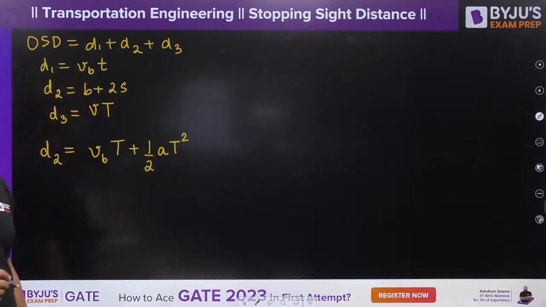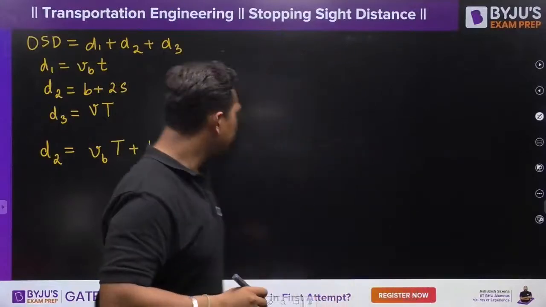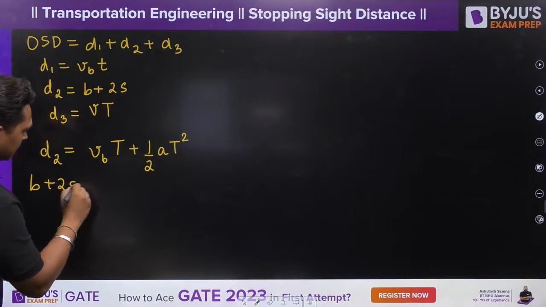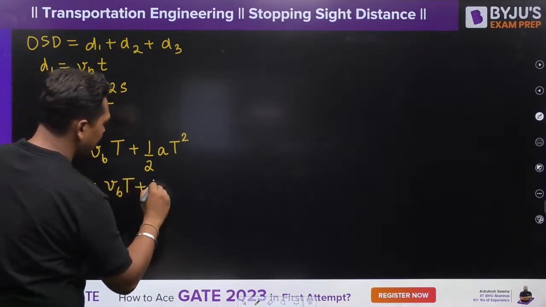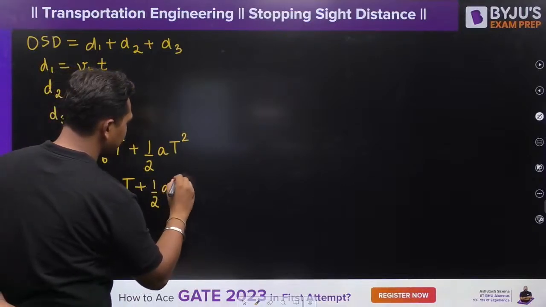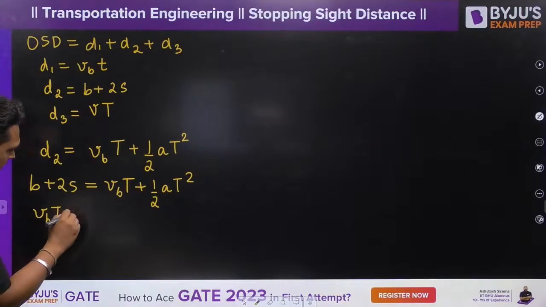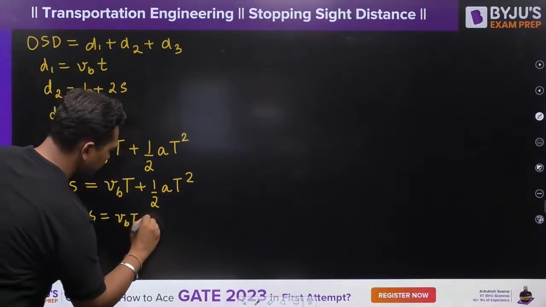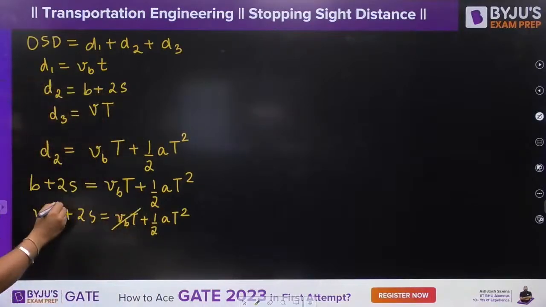UT plus half AT square can also be written like this. So D2 is equal to B plus 2S, which is equal to VB T plus half AT square. This B is also VBT, so VBT plus 2S is equal to VBT plus half AT square. So VBT cancels out.